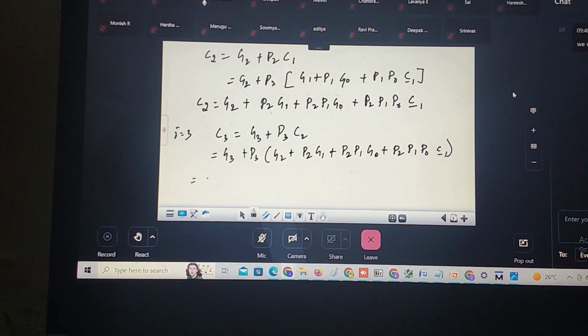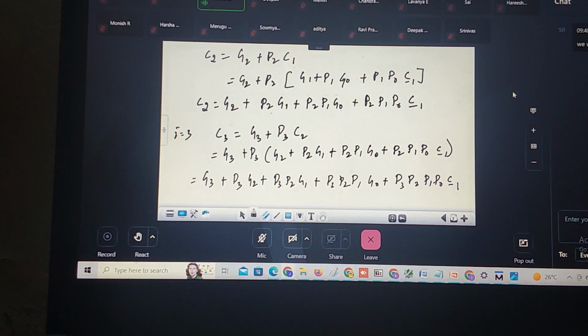If I simplify this one, I am going to get G3 plus P3 into G2 plus P3 into P2 into G1 plus P3 into P2 into P1 into G naught plus P3 P2 P1 P naught into C minus 1.